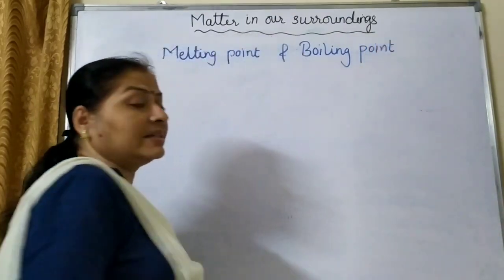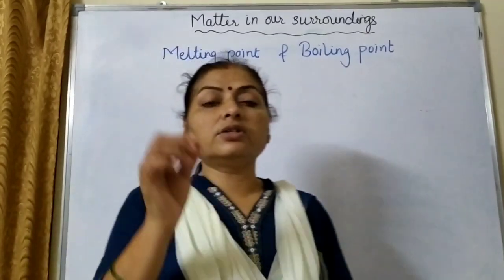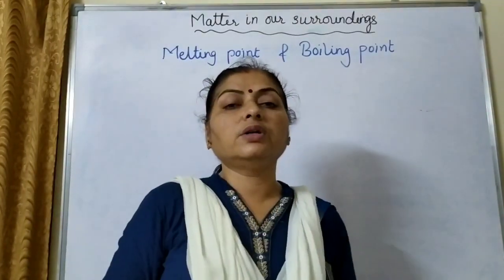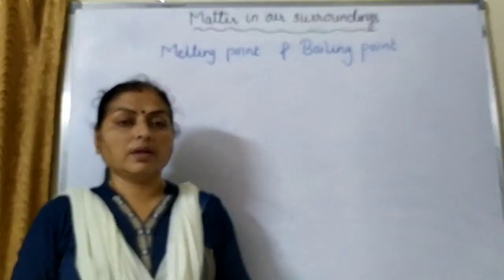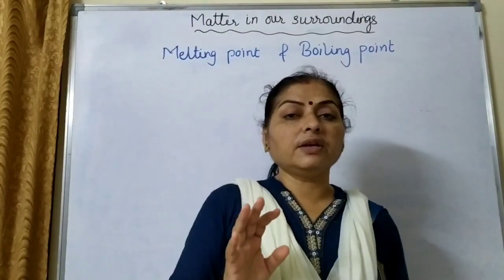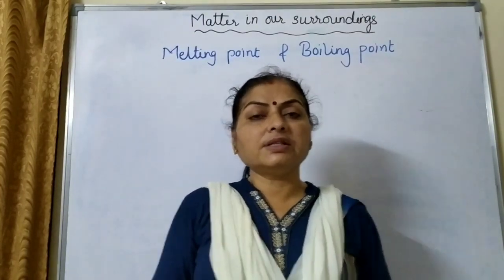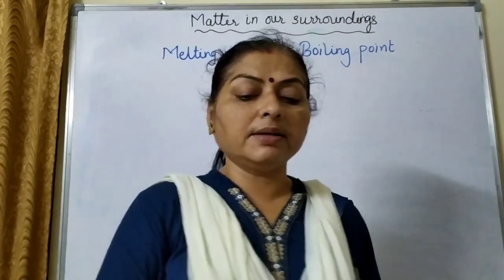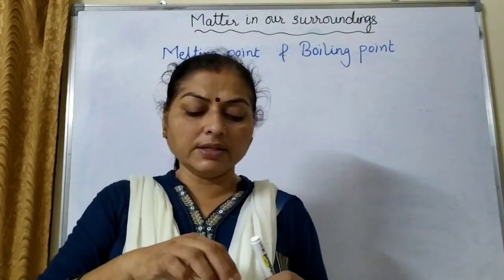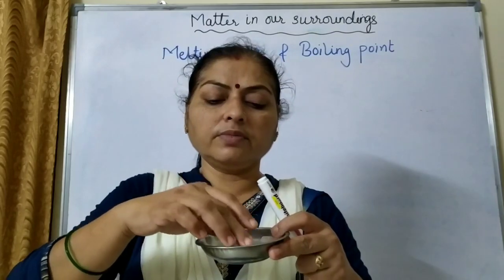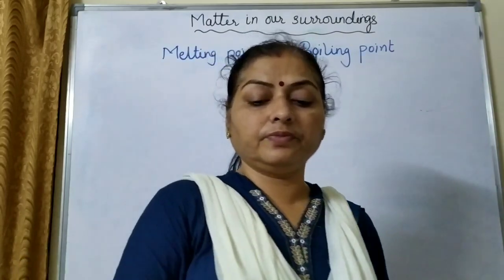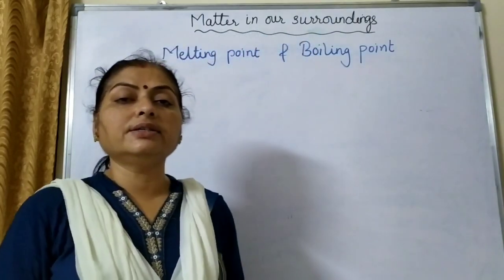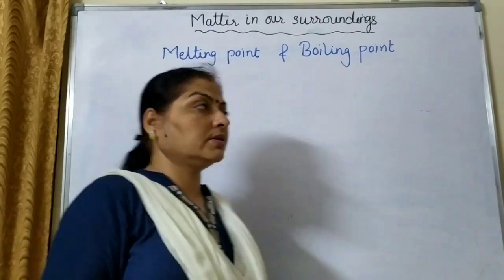So melting point is that temperature at which a solid starts changing into the liquid state at the atmospheric pressure. Now different substances have different melting points. Like water. Water has a melting point of 0 degrees Celsius. You can see that now this ice has started melting. Okay, so 0 degrees Celsius is the melting point of ice.